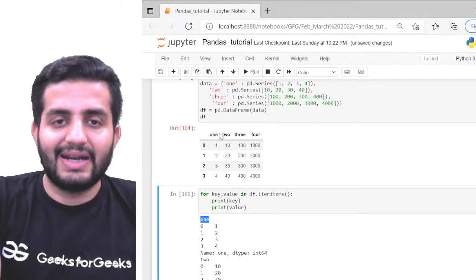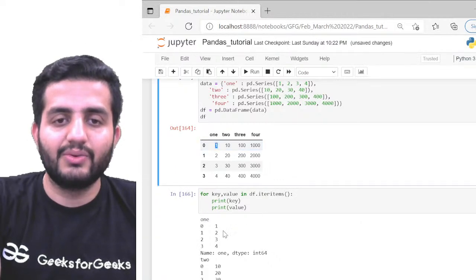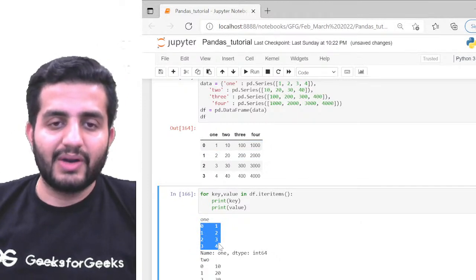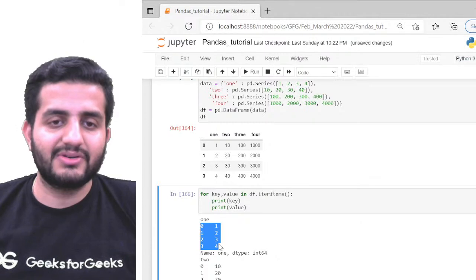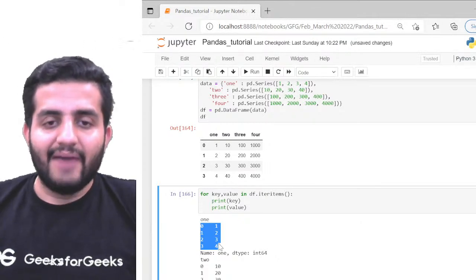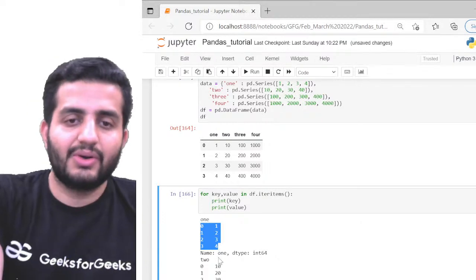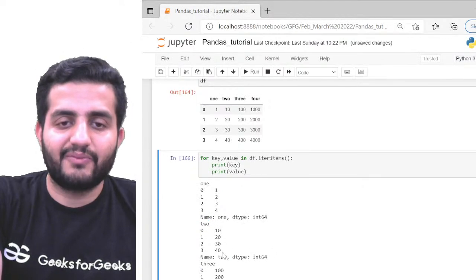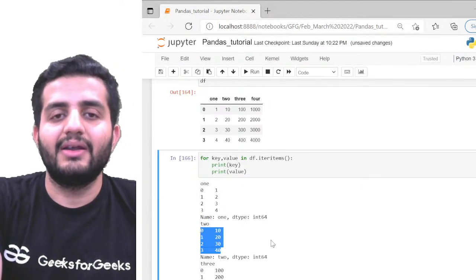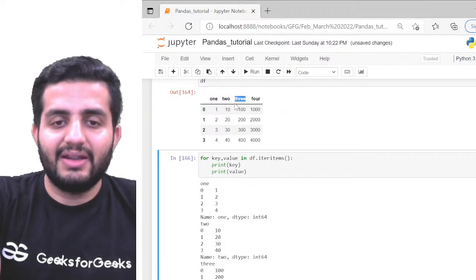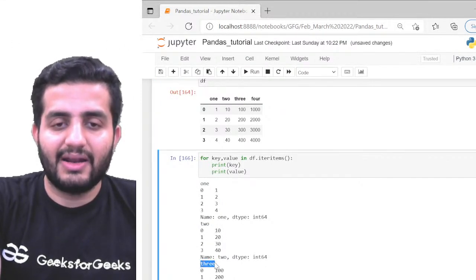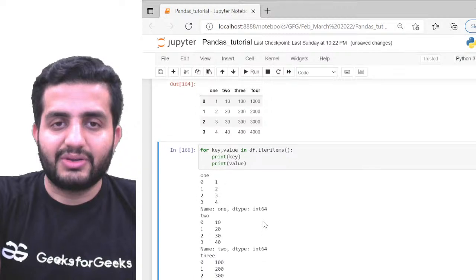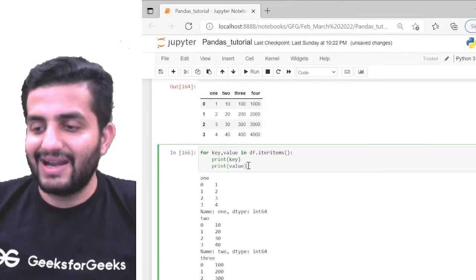And what is the value? The data points from column 1, right? So I have 1, 2, 3, and 4. All the indexes of my data frame, 0, 1, 2, and 3, and the values 1, 2, 3, 4 are getting printed for my first key, which is ONE. Now I have the second key, which is TWO. In this second key TWO, I'll be getting the values 10, 20, 30, and 40, right? Likewise, this is my third key, THREE, and I'm getting the values of my third key. Likewise, the same would be for the fourth key. So this is pretty much what df.iteritems gives.